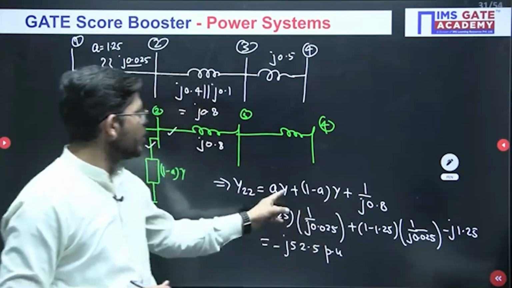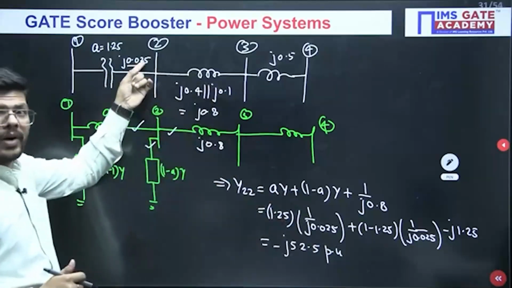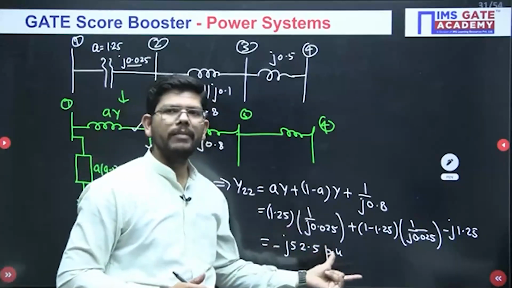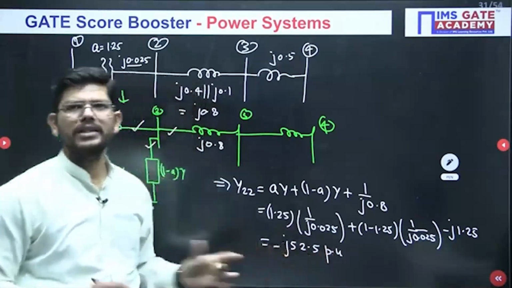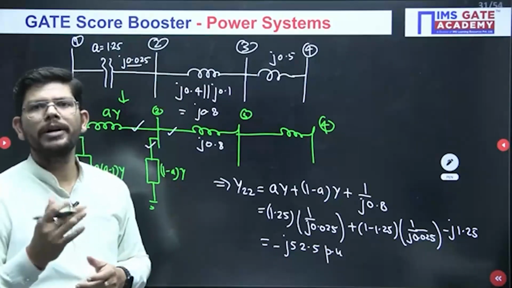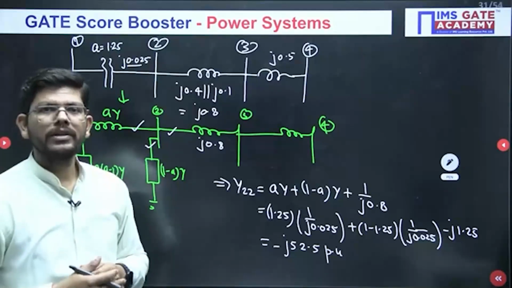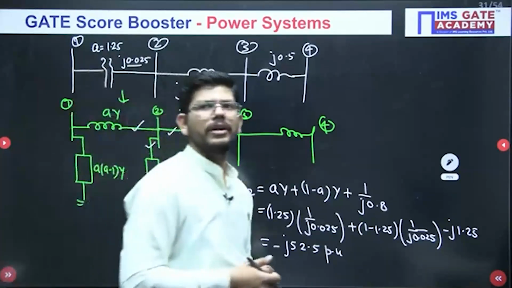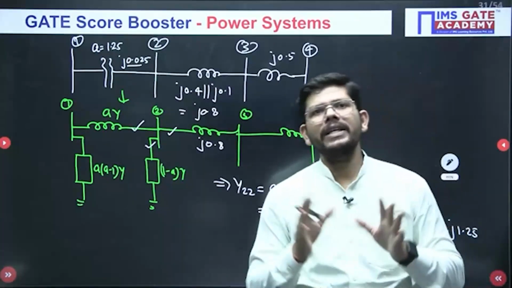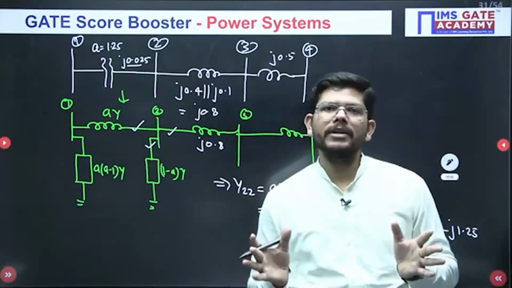Now what will y be? Y will be 1 upon this impedance. After putting in all the values you will get this answer. Just verify whether it is correct and post your answers in the comment box. This is how you can solve these kinds of questions. Everything else has been asked from the Y-bus matrix.